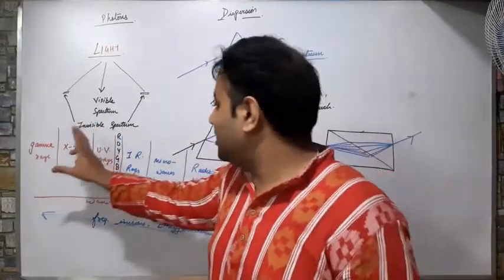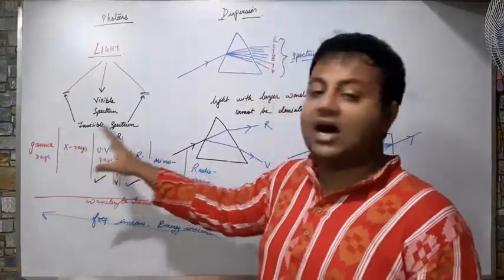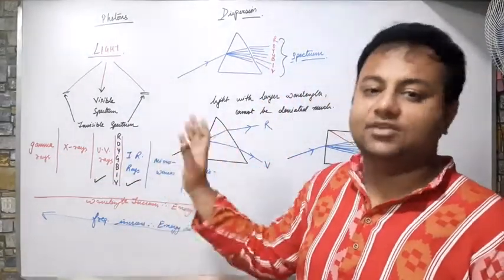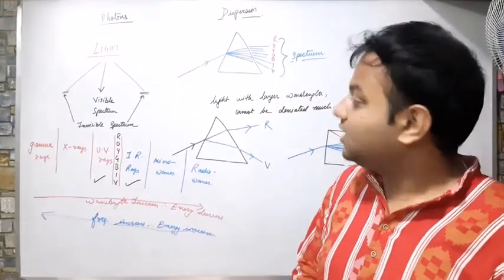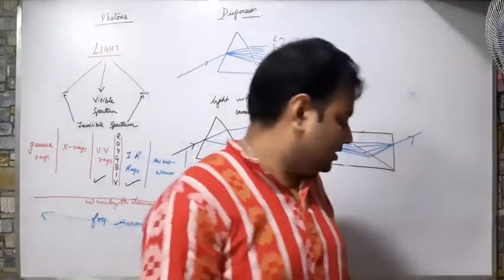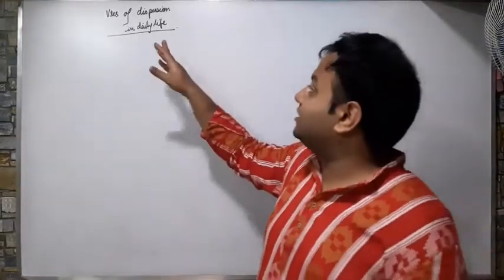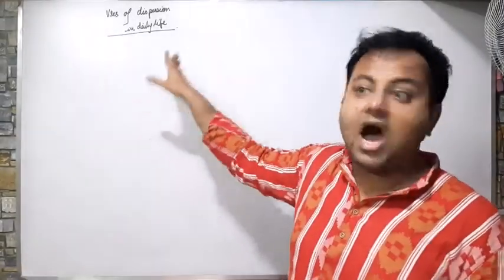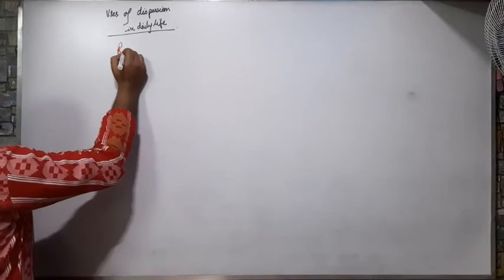The portion that is visible to us, that visual color, is known as visible spectrum, and the other two parts are known as invisible spectrum. Correct? Now we are moving on to the next topic, which is use of dispersion in daily life. How can we use dispersion in daily life? So in daily life, dispersion is used in rainbow formation.